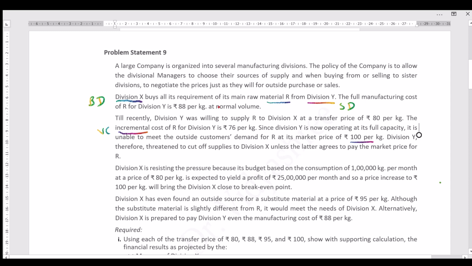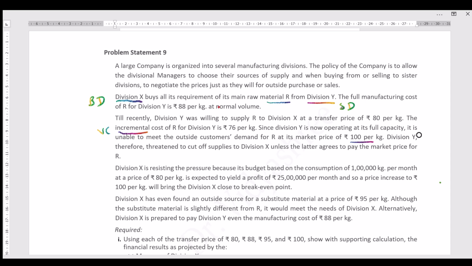Division Y therefore threatened to cut off supplies to Division X unless the latter agrees to pay the market price for R. Well, Division Y is able to get rupees 100 per kg in the outside market, whereas in the present situation, Division X is paying only 80 per kg. So Division Y is threatening that it will cut off this supply. It will not supply to Division X if it is not ready to pay the market price.